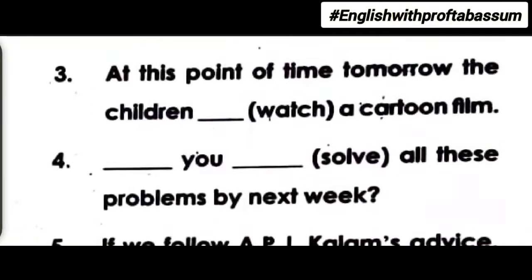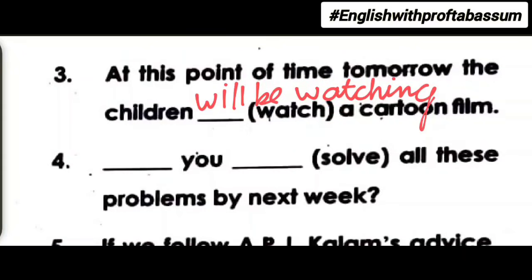Next question. At this point of time, tomorrow the children dash a cartoon film. So in this sentence, the hint is at this point of time tomorrow. It indicates that the action is going to happen tomorrow at a specific time. It is going to start. So the tense of the sentence is future continuous. The rule for future continuous is will be plus V1 plus ing. So will be watching. At this point tomorrow, the children will be watching a cartoon film.